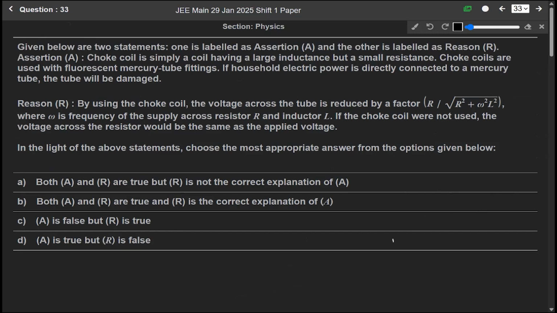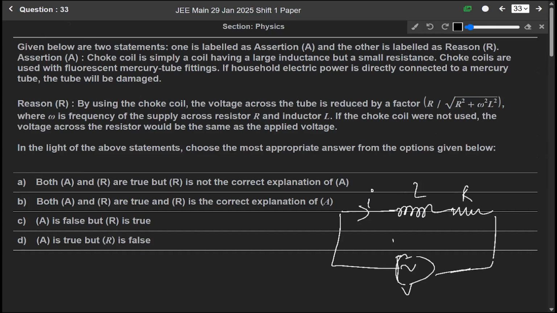So I think this statement is correct since, let us say, this is current I, this is inductance L, a coil, and this is resistance R, and let us say this is voltage V. So the assertion is true, and it says that a choke coil is simply a coil having a large inductance but a small resistance, and it is used with the fluorescent mercury tube fitting. So this assertion is true, and the reason given is that by using the choke coil the voltage across the tube is reduced by this factor.